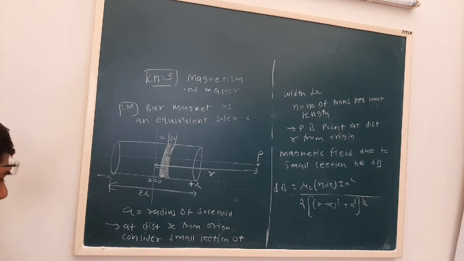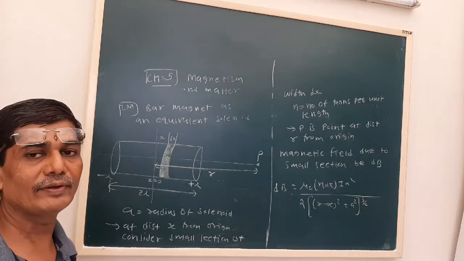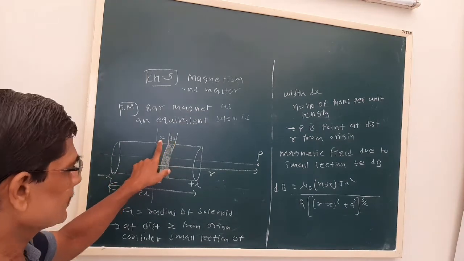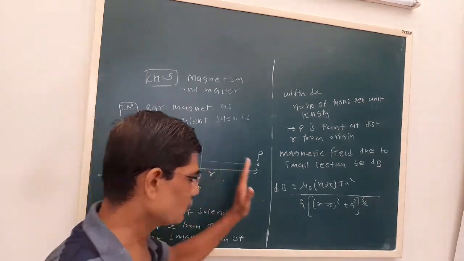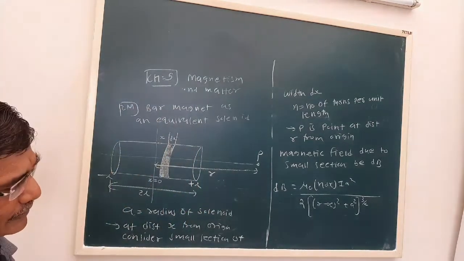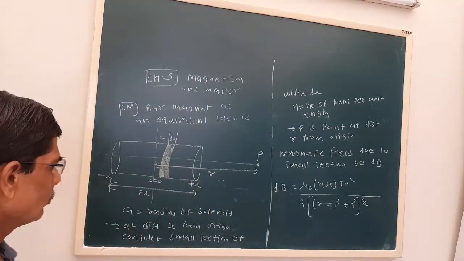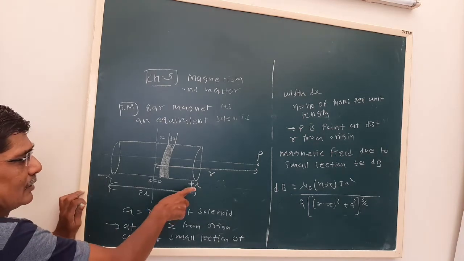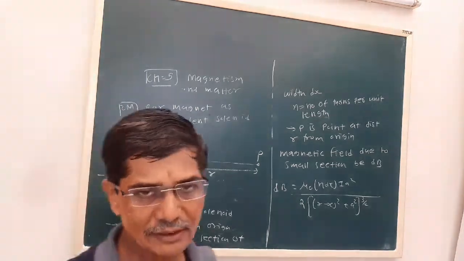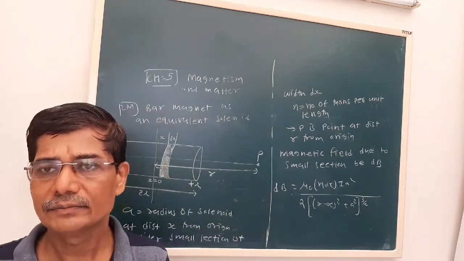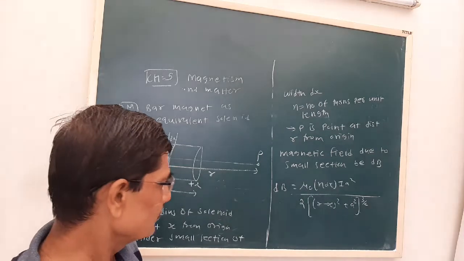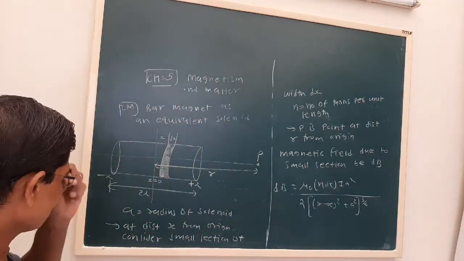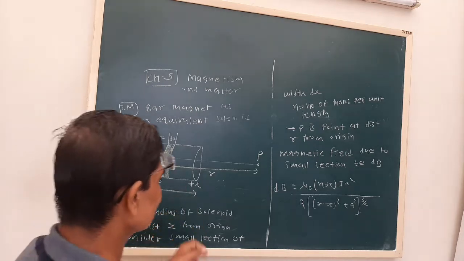Now this is the magnetic field at a due to a small section of length dx at a distance x from the origin. To obtain the total magnetic field, we have to take integration over the entire length. The entire length will vary from x equal to minus L to x equal to plus L. So we have studied earlier, we have to add, so we go for integration. The total magnetic field can be obtained by integration from x equal to minus L to x equal to plus L.